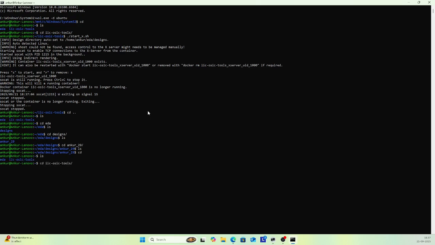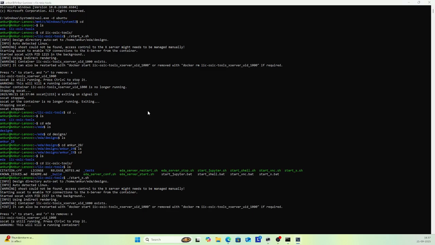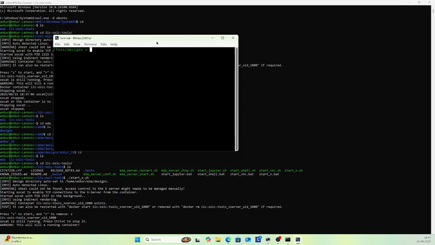Go to cd iic tool. Now I have to run start_x.sh. Click S. Our terminal will pop up for that. When I make any folder here, I make a folder called IC design. We check, there are two folders, one called anchor_29 and one called IC design. So I close that.